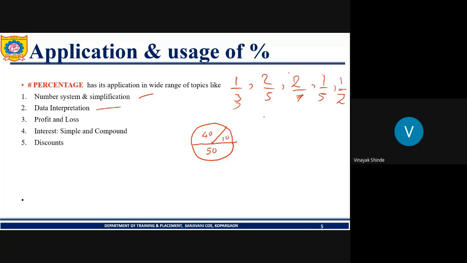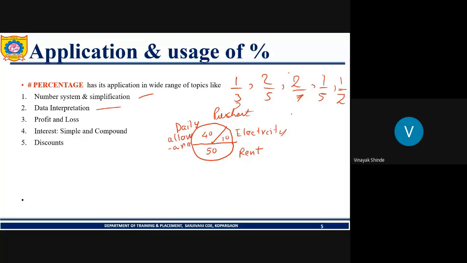Suppose this pie chart is related to, let's say, household expenses. So 10% is the electricity bill, 50% is the rent, and 40% let it be daily allowance. Whatever the daily needs, that may be different foodstuffs that we have to purchase, different vegetables and all. So for daily allowance we require 40%, 10% is electricity, 50% is rent.